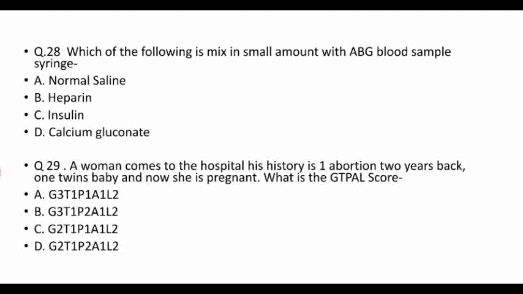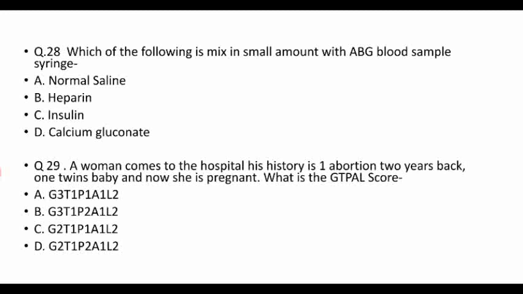Then the 29th question: a woman comes to the hospital. Her history is one abortion 2 years back, one twin birth, and now she is pregnant. What is the GTPAL score? So here G is for gravida, T for term pregnancy, P for preterm pregnancy, A for abortion, and L for live birth. So the woman is pregnant now, so gravida 1, and before the current pregnancy she was pregnant 2 times. So here the gravida is 3, G3.